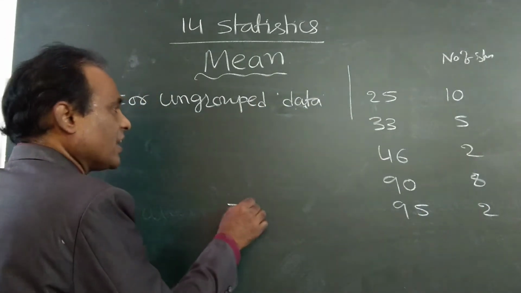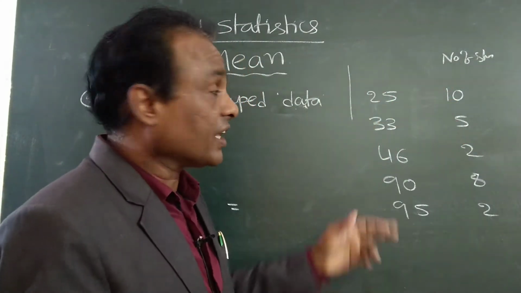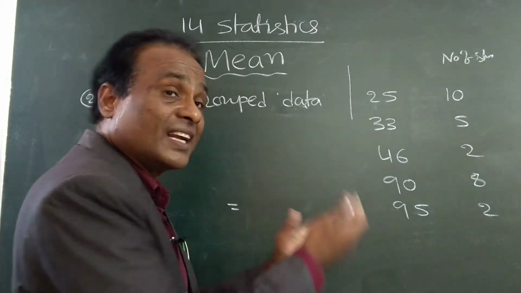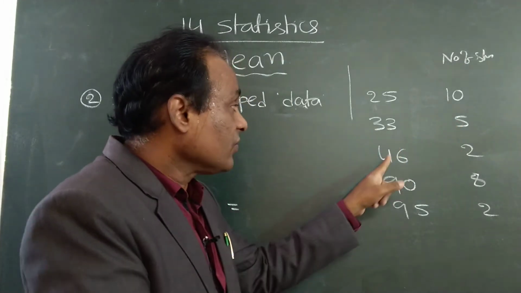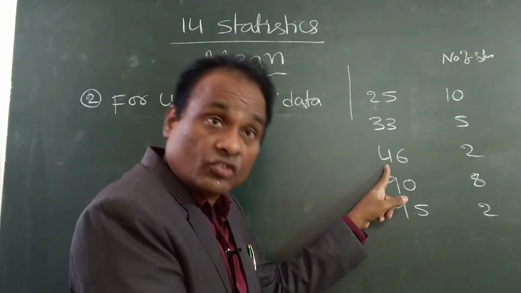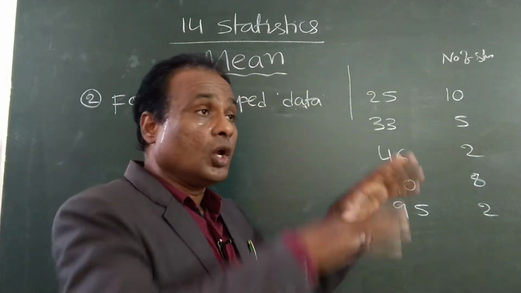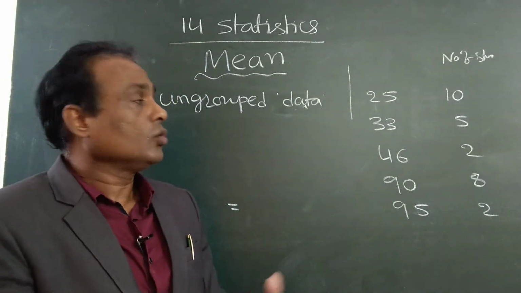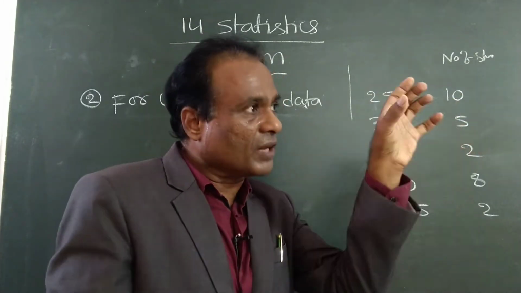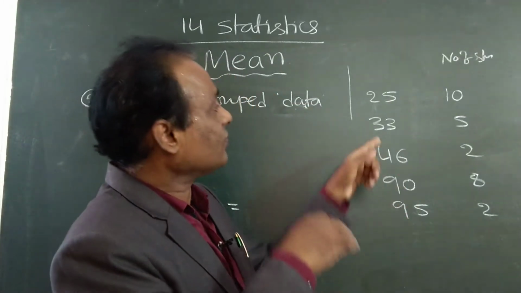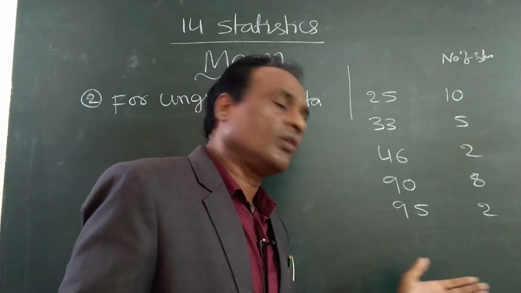In this case, for the average, 25 was got by how many students? 10 students. So to get the average, we have to write 25 plus 25 plus 25, 10 times. 33 plus 33 plus 33, 5 times. 46 plus 46, 2 times. 90 plus 90 plus 90, 8 times, because 8 students got 90. To find the average of the total class, we have to add all the marks, like this.